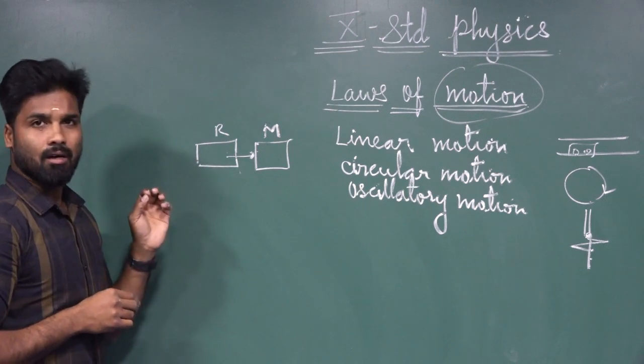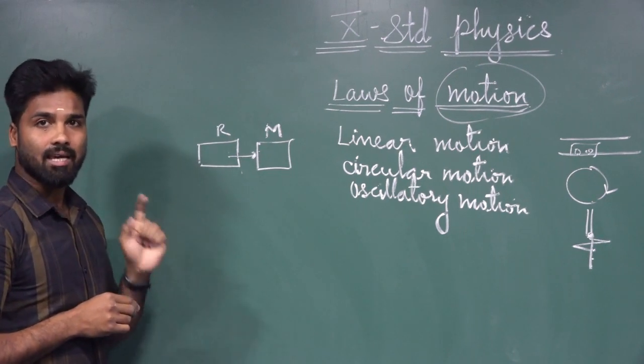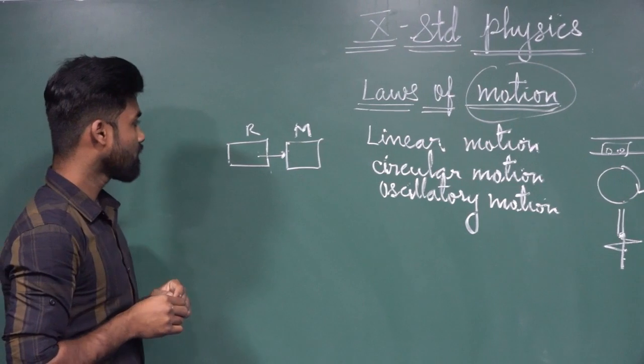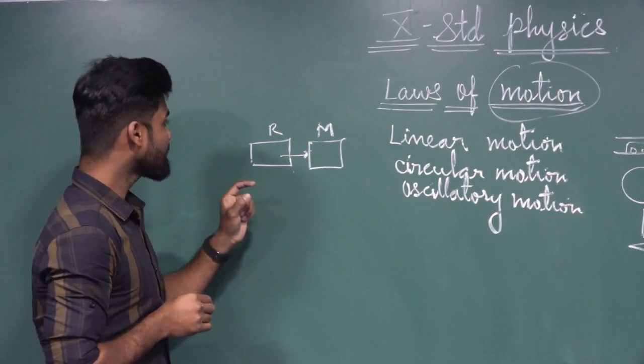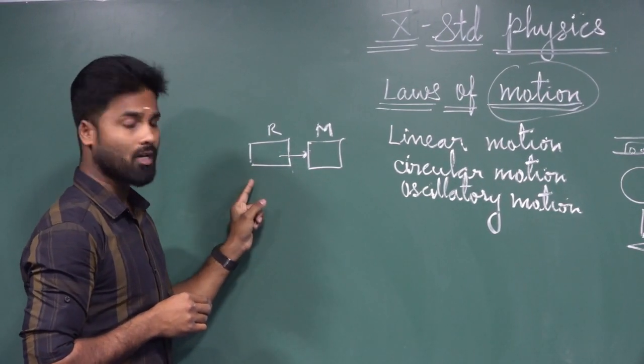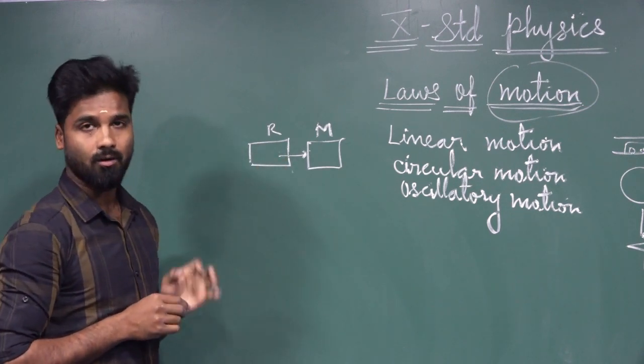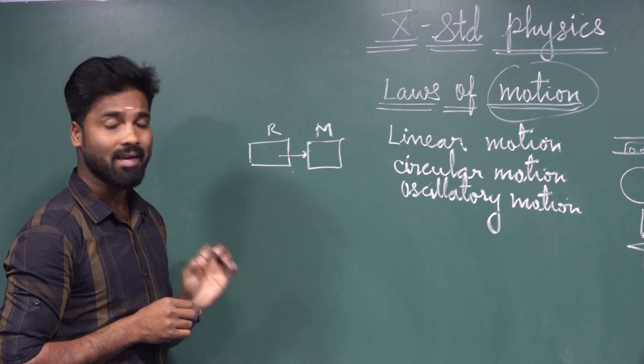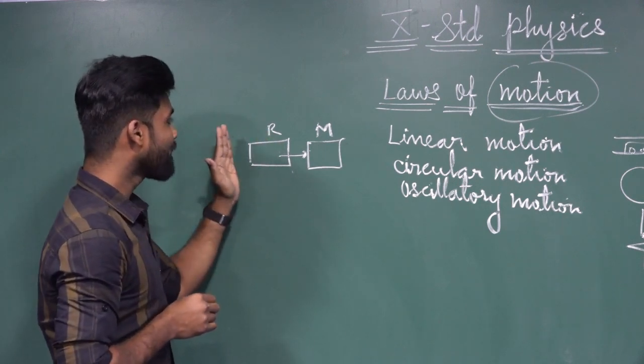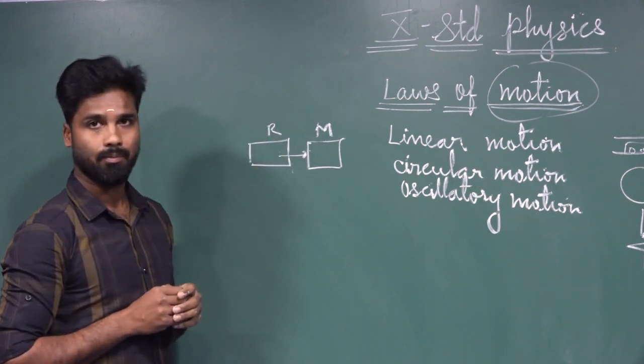Here, a question arises in our mind. What makes the object move from rest state to motion state? This is the first question. What causes or what makes an object move from rest state to motion state?